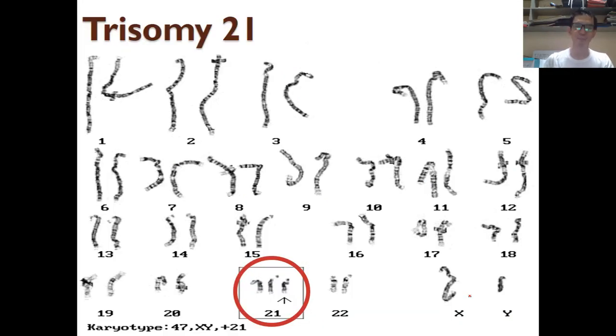Alright, next one. One example of autosomal aneuploidy is what we have right here, the trisomy 21. So why trisomy 21? It happens on the 21st chromosome.